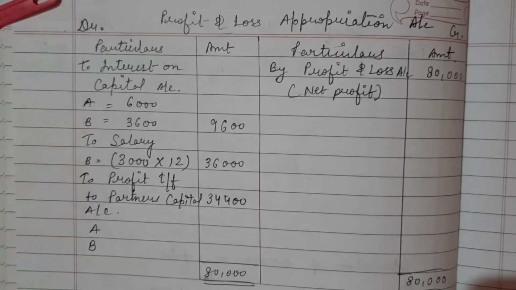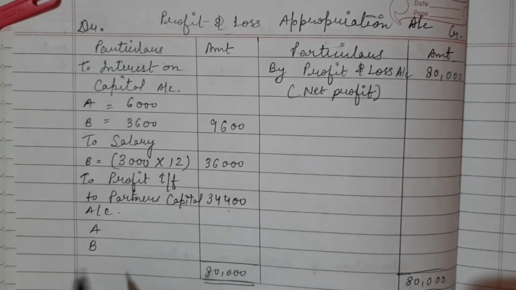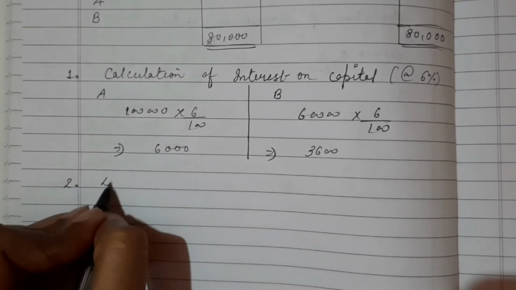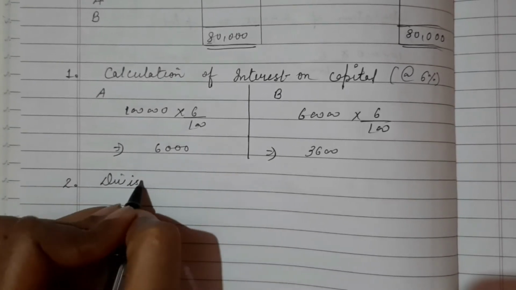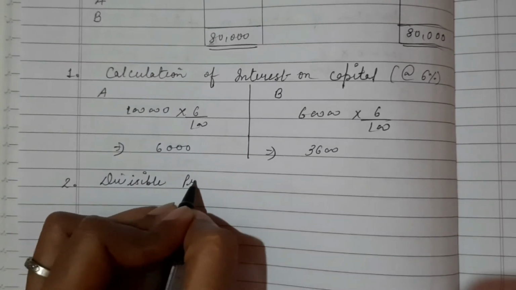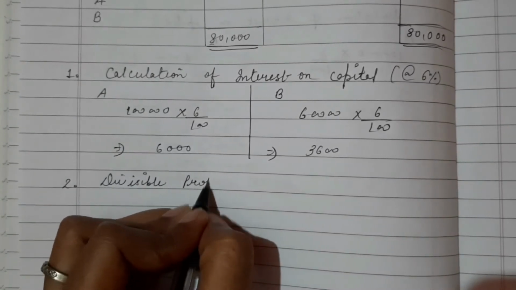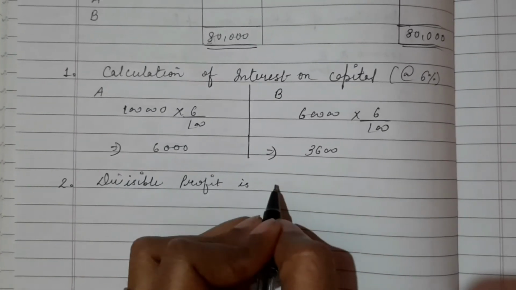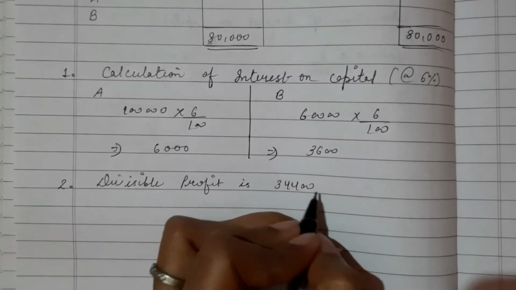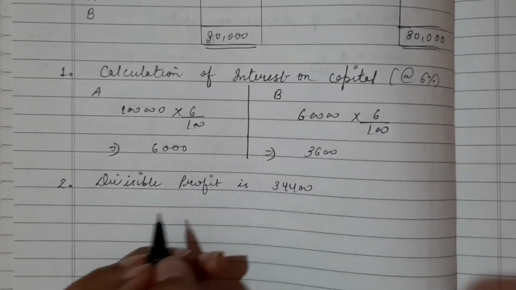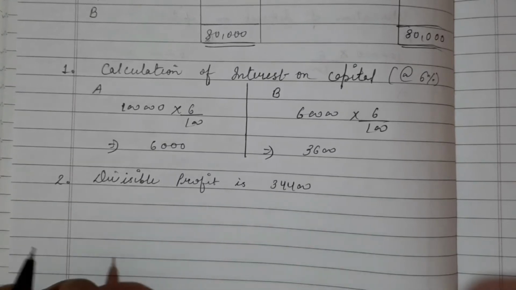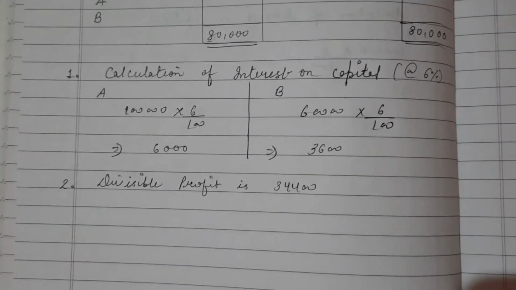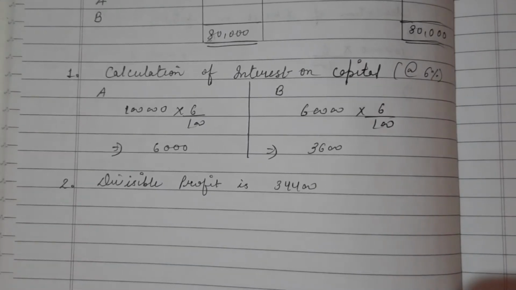Now we will distribute this profit between A and B. This is our divisible profit, and we have to distribute this profit between A and B. So what is the profit sharing ratio? The profit sharing ratio is not given in the question.